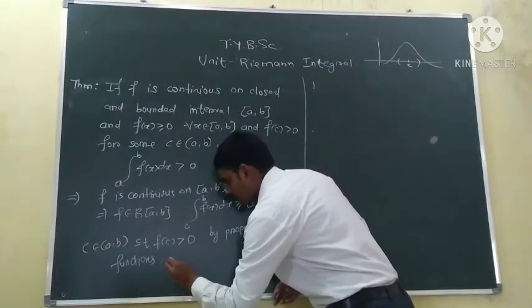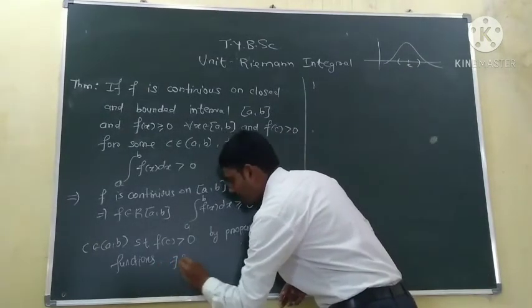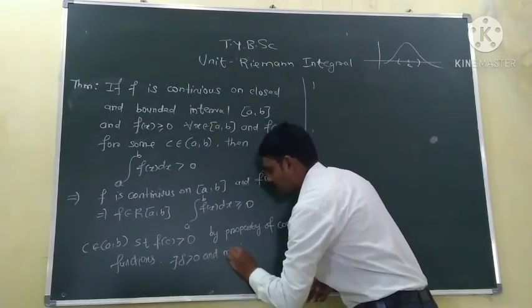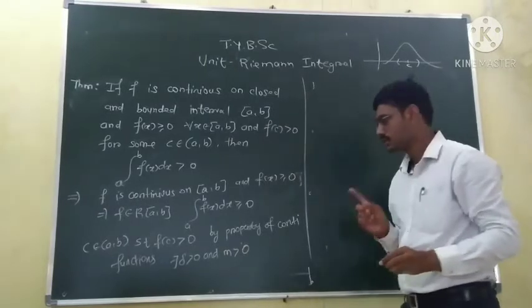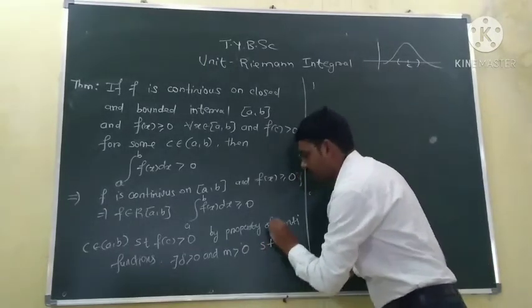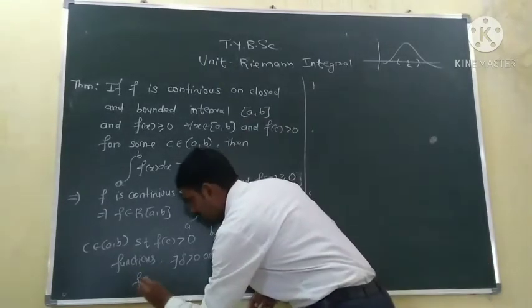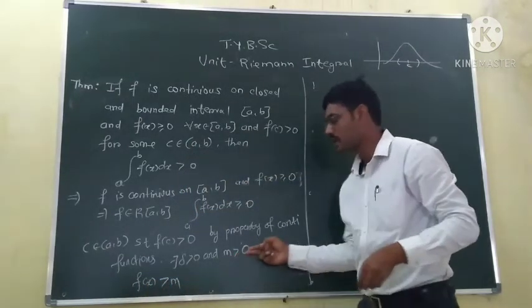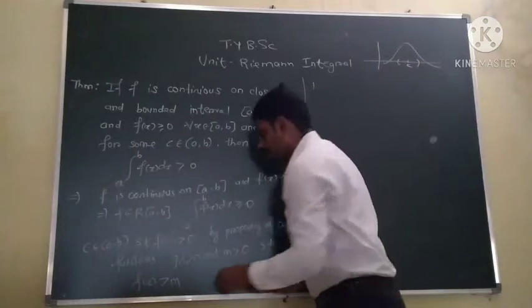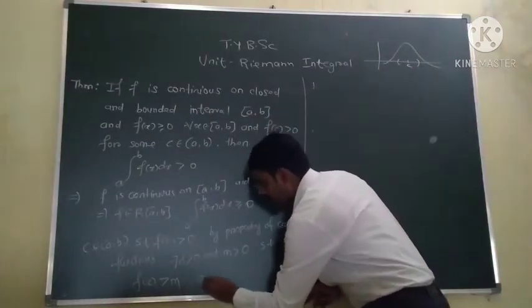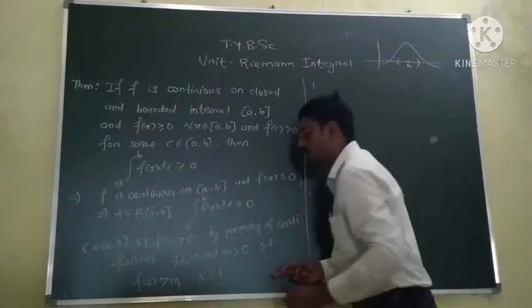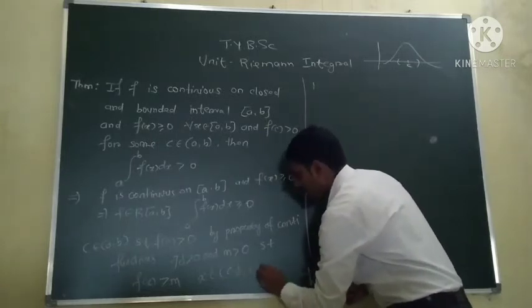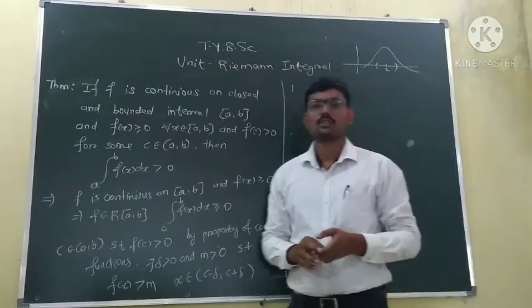there exists a delta greater than 0 and some positive number m greater than 0, such that f(x) is greater than m, and m is greater than 0, that is, the function is positive in the interval around c, whenever x belongs to (c minus delta, c plus delta).